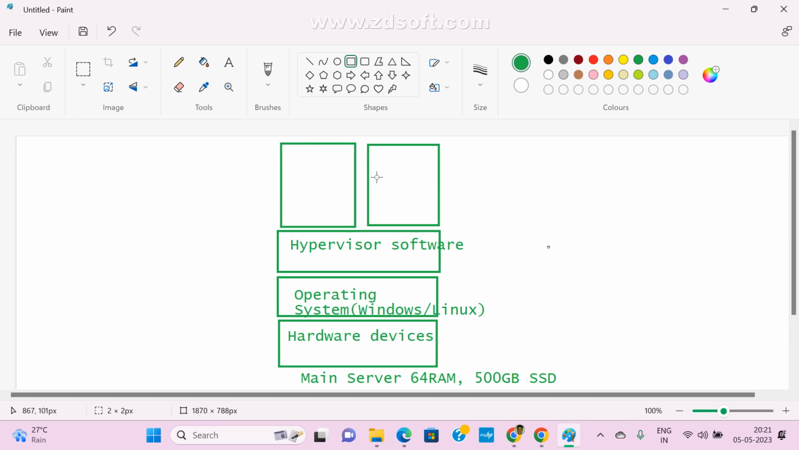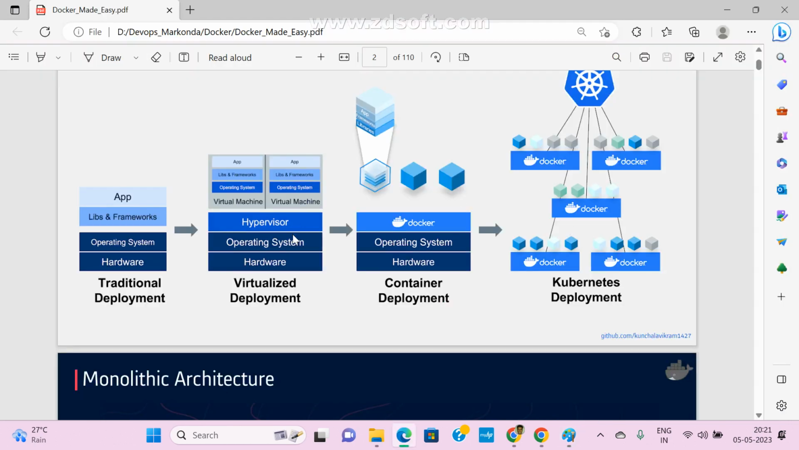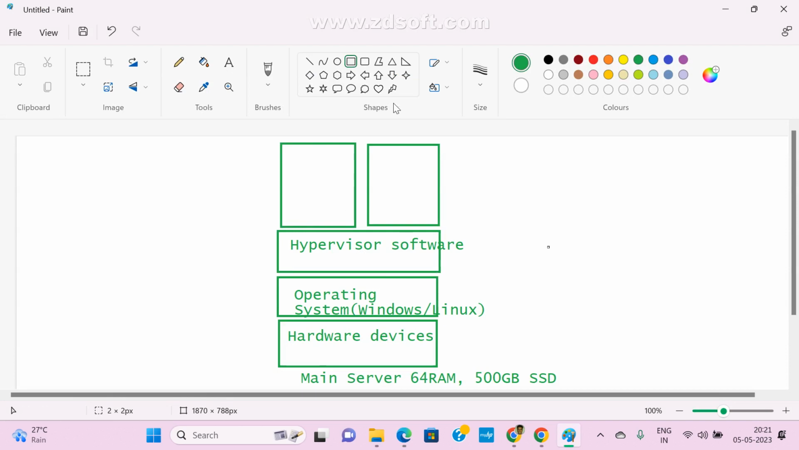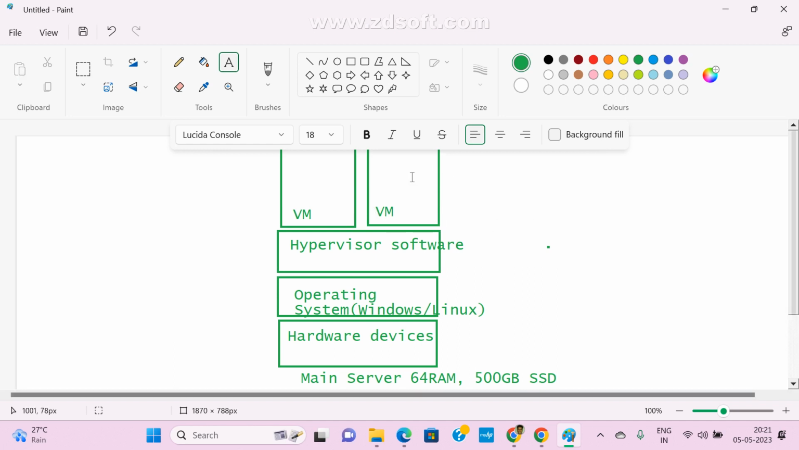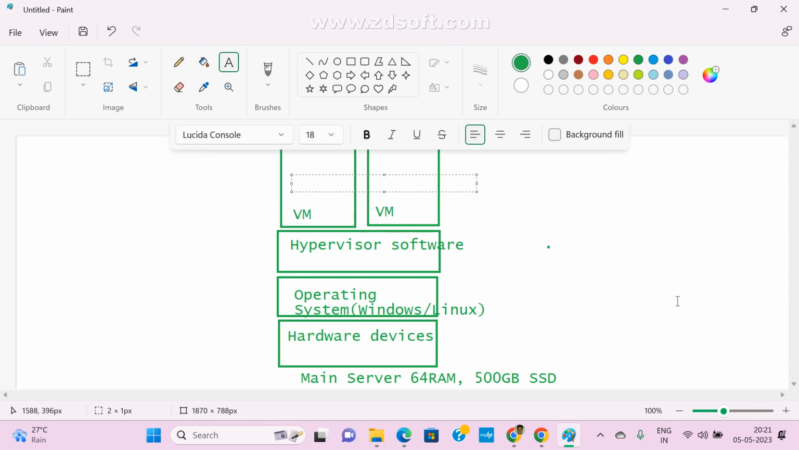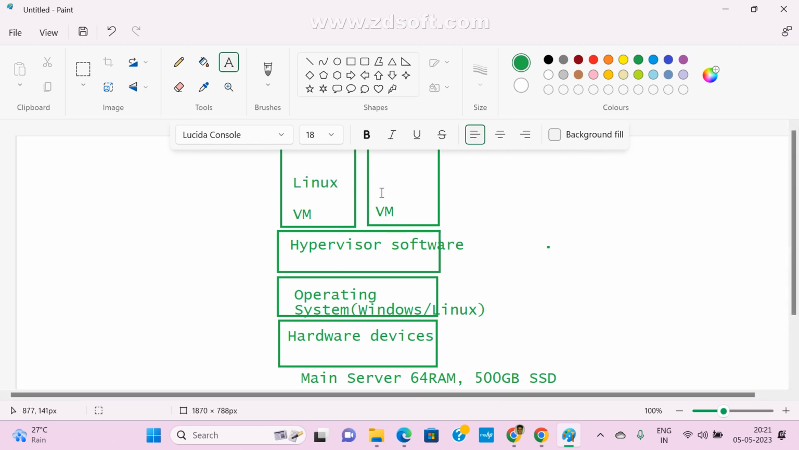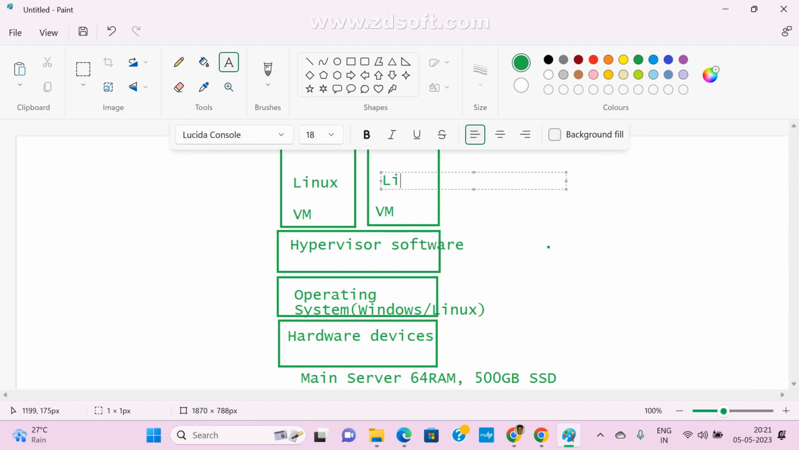So the remaining story is the same. Now see here, this is a virtual machine, and here also this is a VM. Simply, if you want to understand VM, virtual machine, this is also an operating system, guys. We are going to install one operating system, whatever it may be, Windows or Linux. Just assume I am going to install Linux.